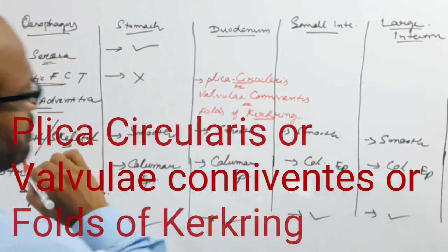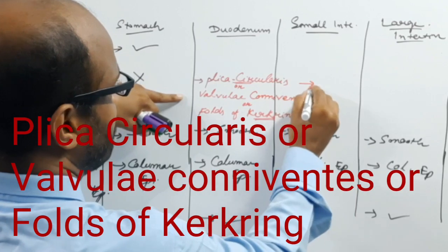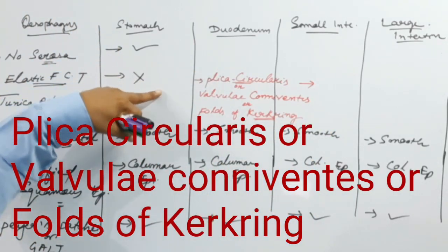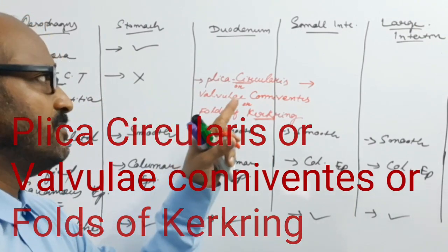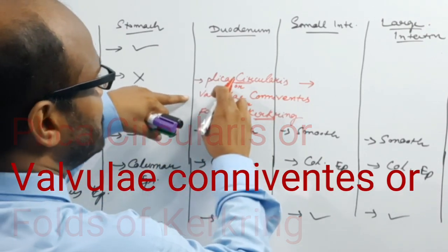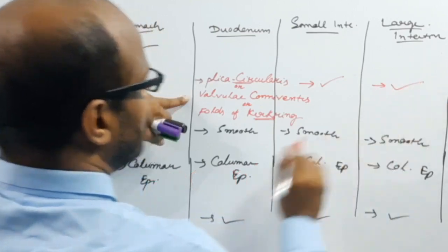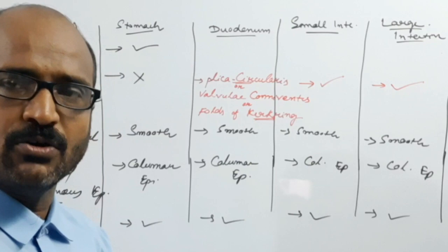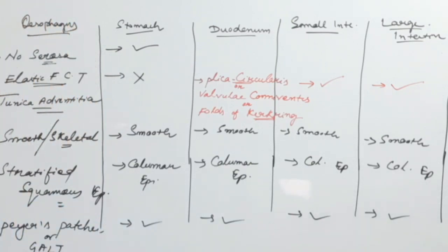Plica circularis is important. This is the circular fold of the mucosa as well as submucosa, but actually we say that this is the fold of the mucosa. Present in small intestine and large intestine, it increases the surface area and the absorptive area of the alimentary canal.